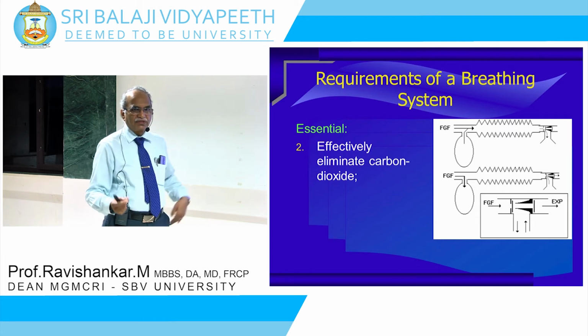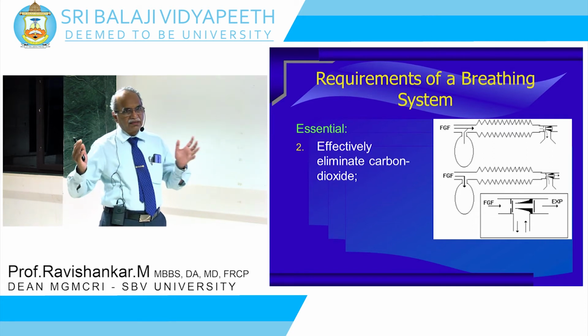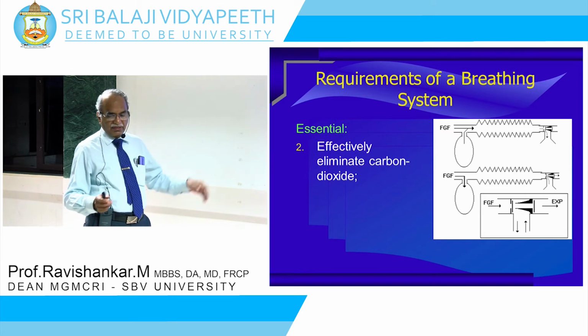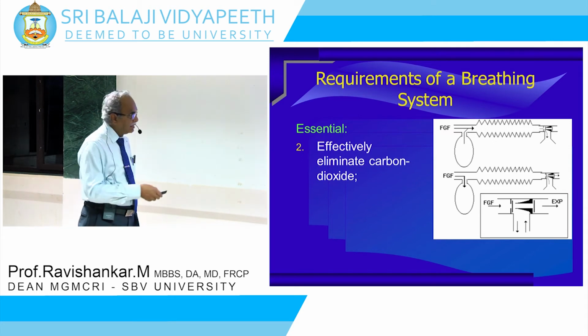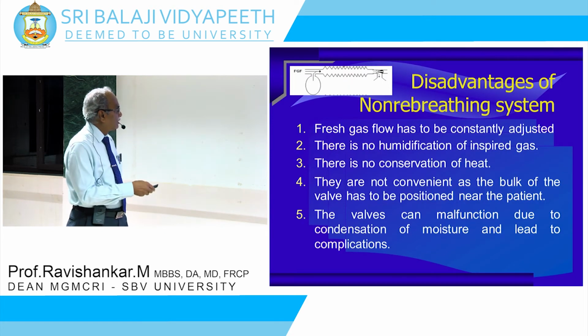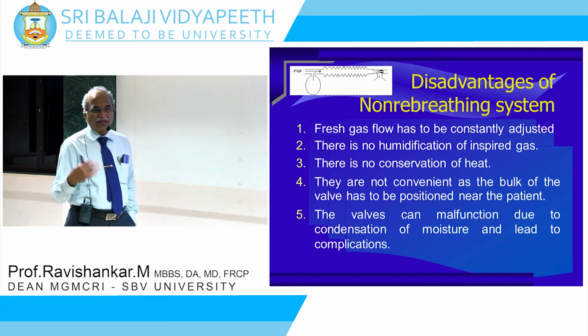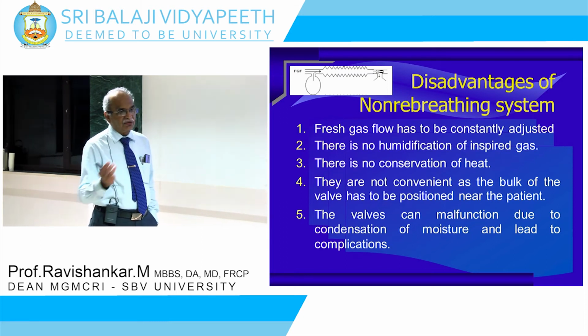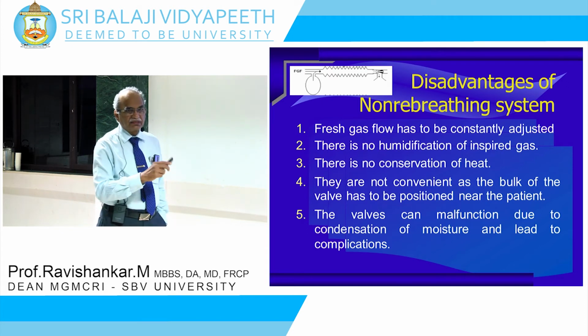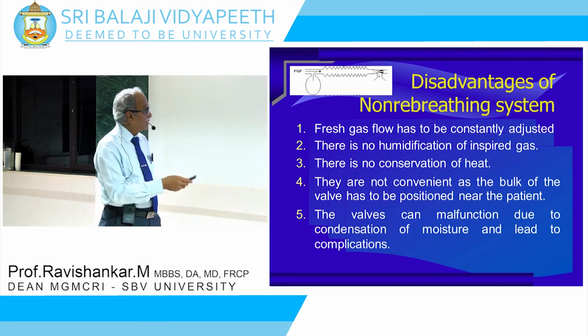It will be stuck in a position where this bag is inflated, the patient's chest is inflated, and the patient will not be able to breathe out. So these kinds of complications are likely if you are not careful. You have to adjust the flow accordingly so that the bag doesn't get too tense or collapse totally. So constant adjustment is needed and you have to monitor.